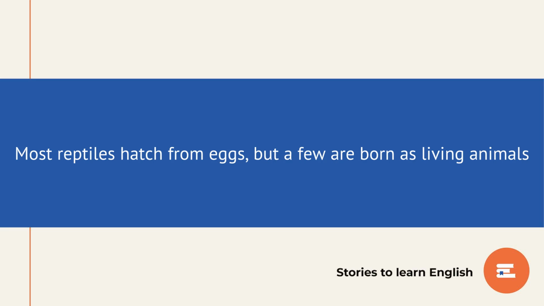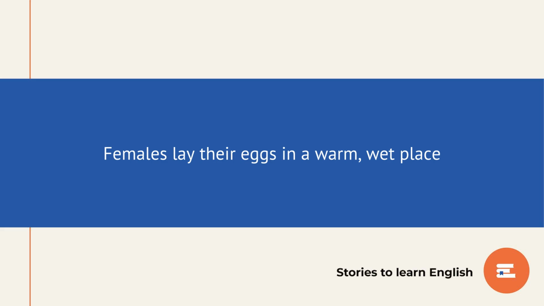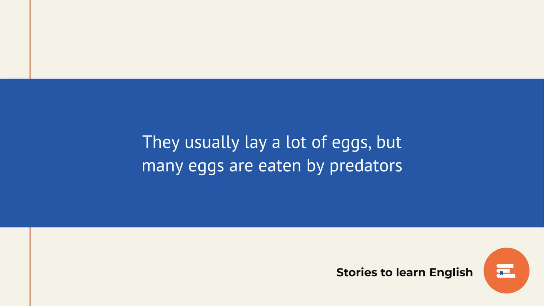Eggs. Most reptiles hatch from eggs, but a few are born as living animals. Females lay their eggs in a warm, wet place. They usually lay a lot of eggs, but many eggs are eaten by predators.